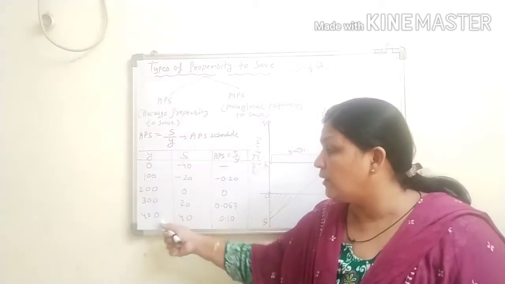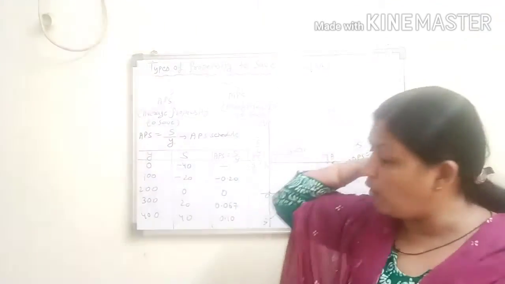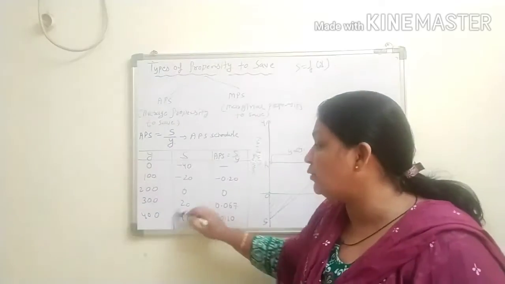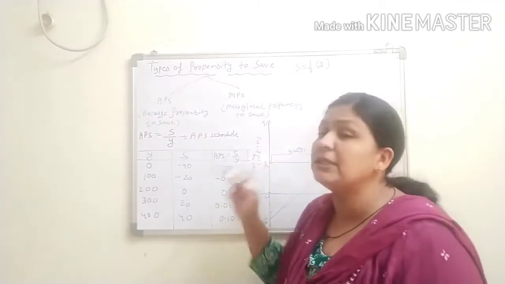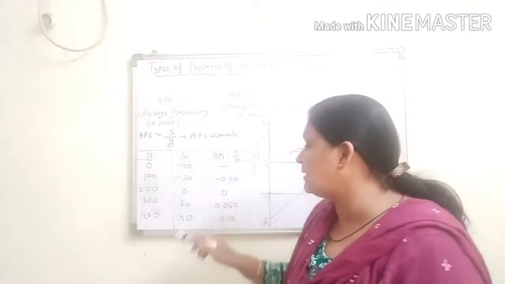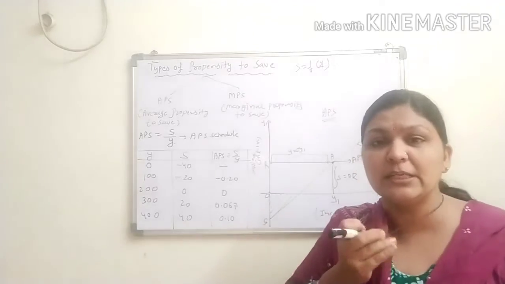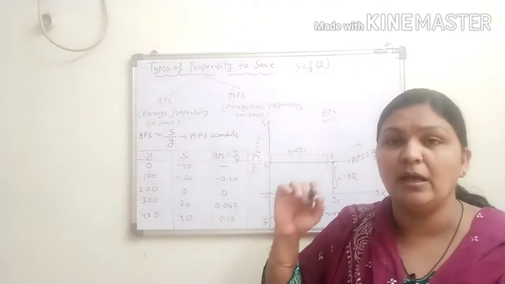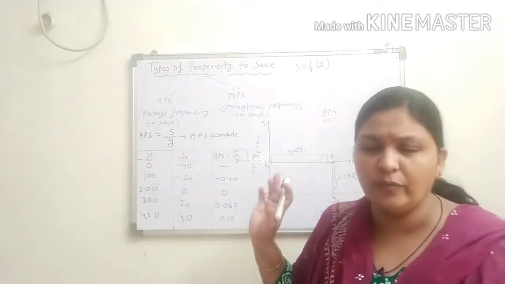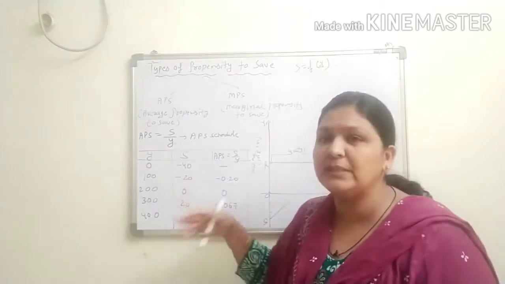Clear? Now the income level again increases by 100, so your income is 400 and your saving is 40. At that point your consumption expenditure is 360, so 360 plus 40 becomes the 400 income. So among the 400, you saved 40 rupees in crores only.